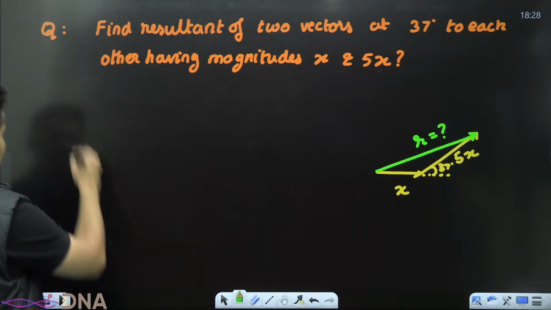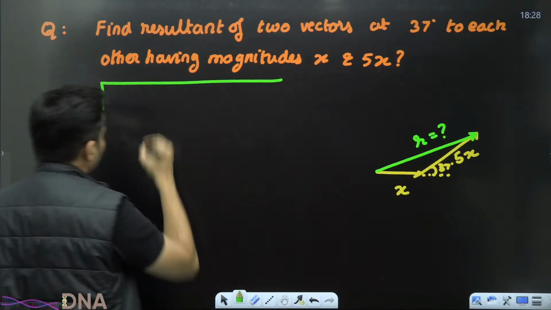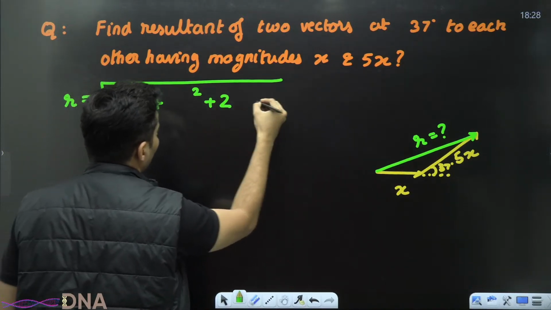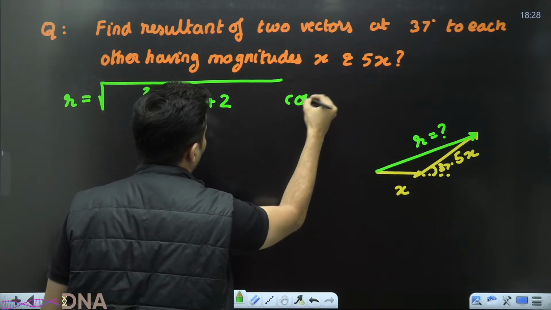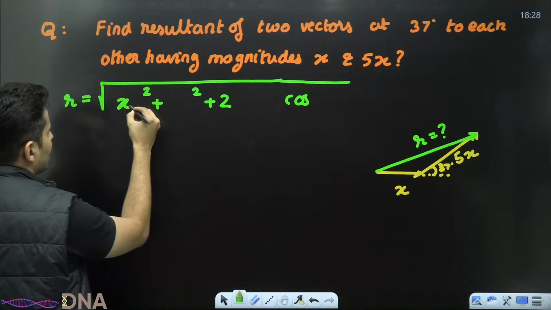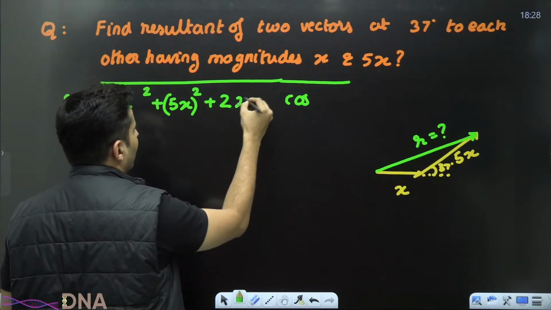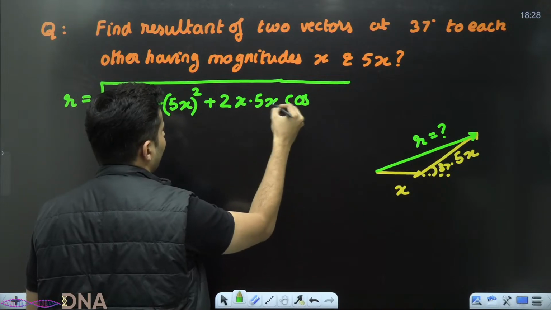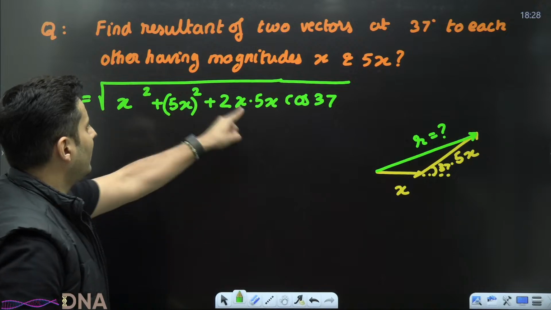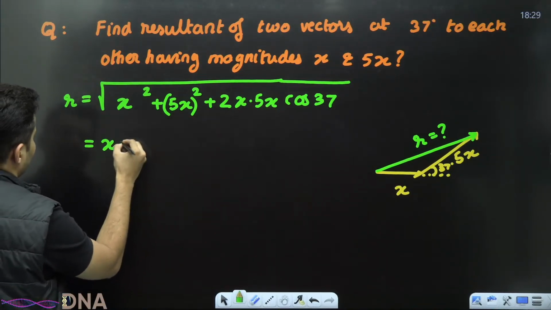Simple formula, guys. Let's start with our formula. What is R? R is basically root of a square plus b square plus 2 into a into b into cos of the angle between them. A over here is x, b over here is basically 5x, cos of 37. When I take x squared outside the root, it will just become x.